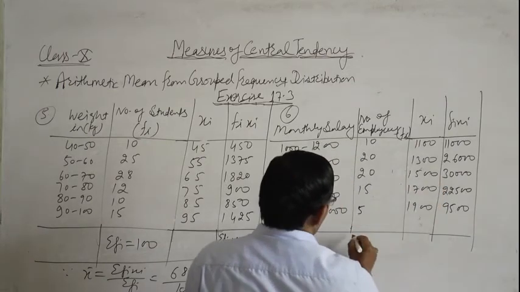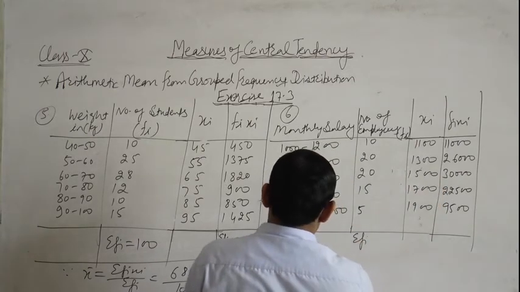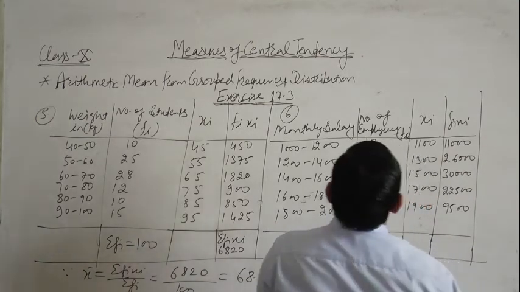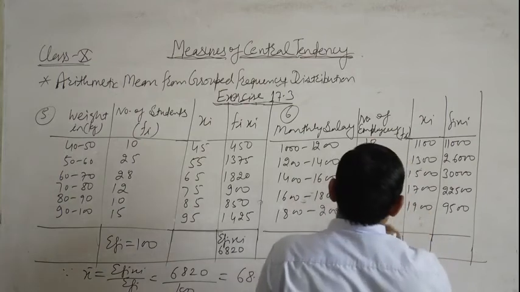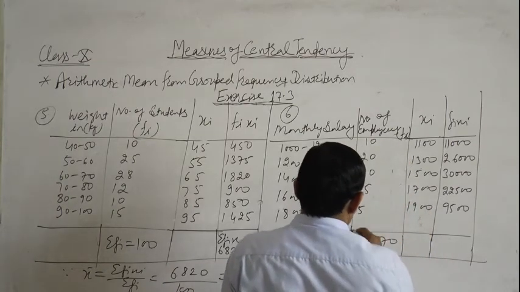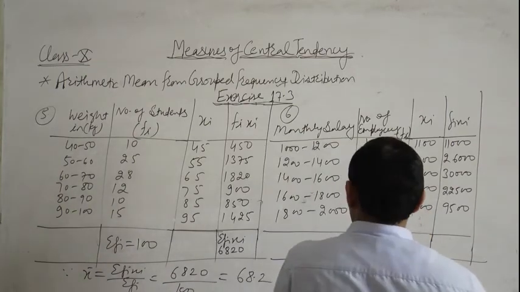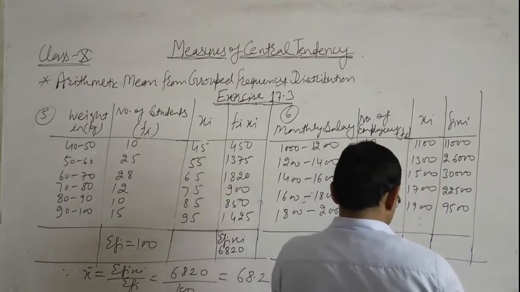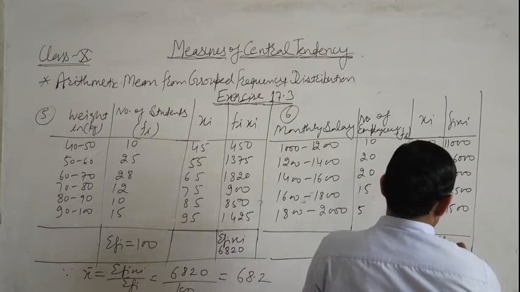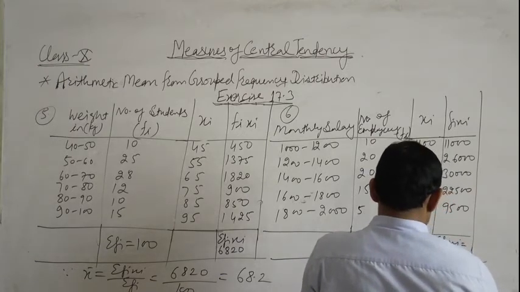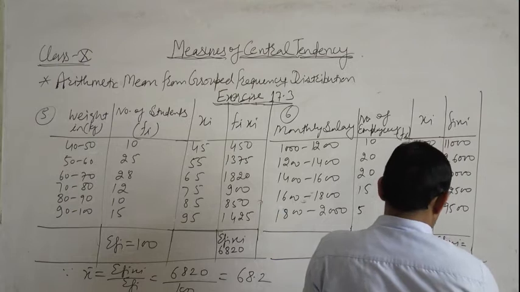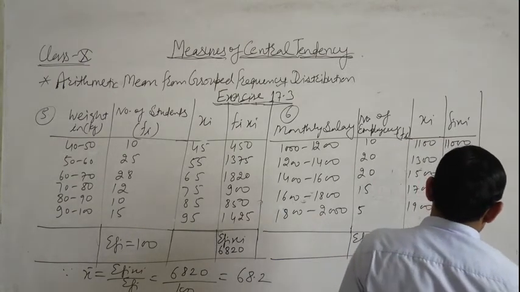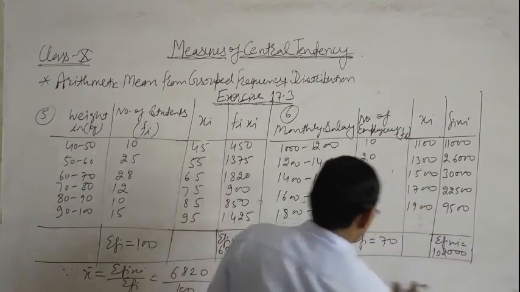Sigma fi, number of employees, it means 50 plus 20 is 70. Number of employees, sigma fi, is 70, and sigma fi xi is 1,02,000.